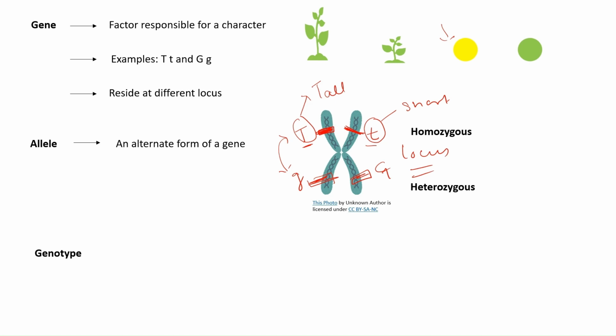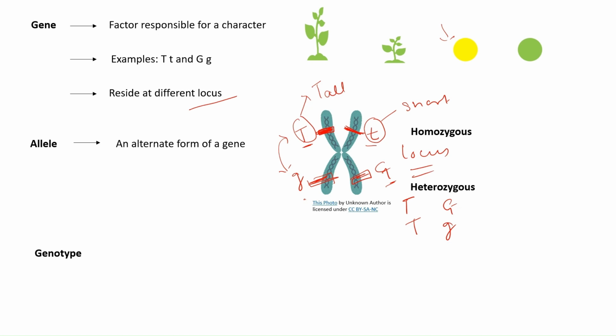Therefore, capital T and small t are called alleles. Capital G and small g are called alleles, whereas capital T with respect to capital G, or capital T with respect to small g, these are different genes. So what are genes? Genes reside at different locations, because this capital T is present at a different position with respect to capital G and small g.